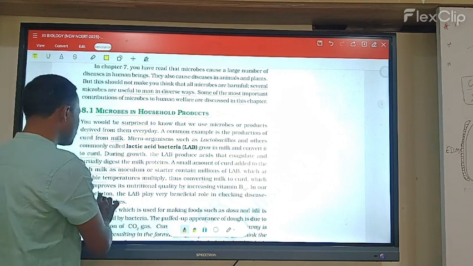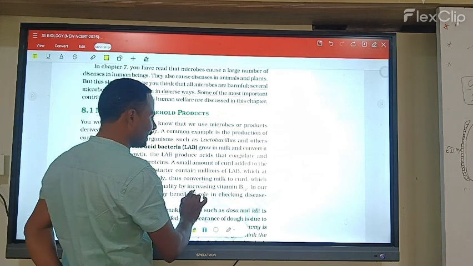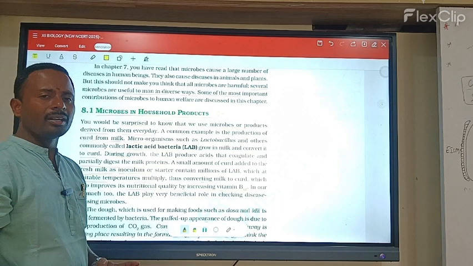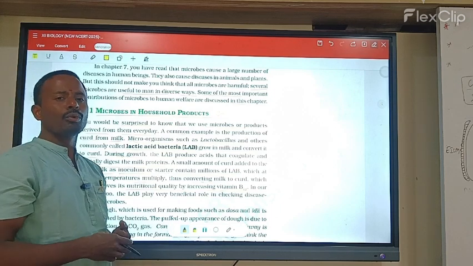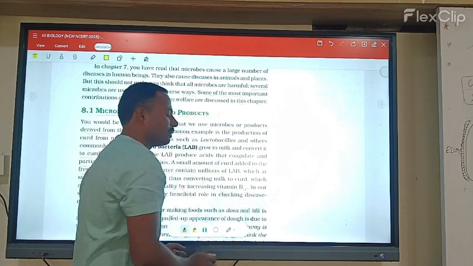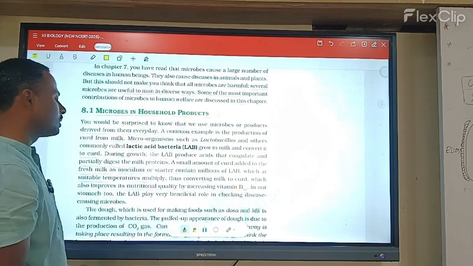Next, it also improves the nutrient quality by increasing vitamin B12. So here the LAB bacteria improve the nutrient quality. They increase the nutrient quality, that is, they contain B12.